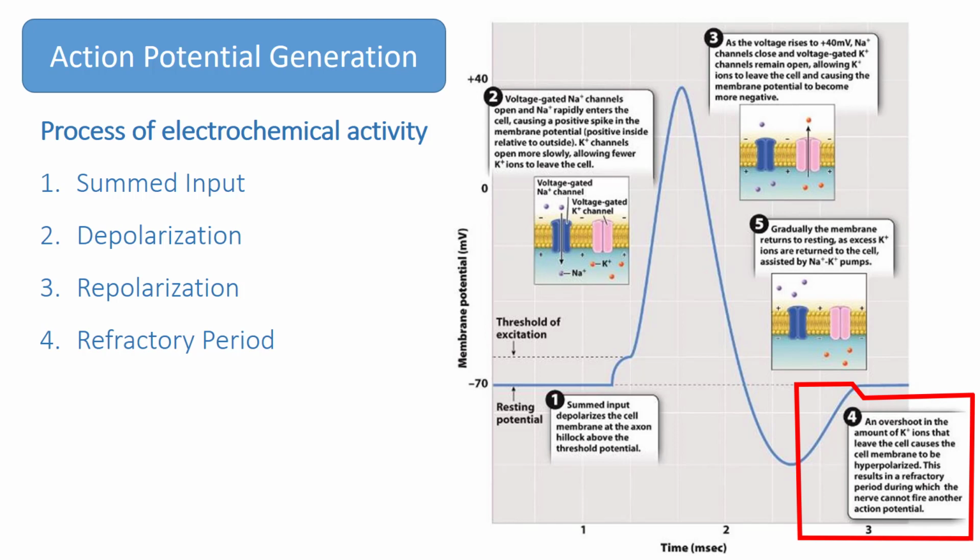The voltage returns to the resting potential after another few milliseconds as potassium ion channels close and restore the resting concentration of sodium and potassium ions on either side of the cell membrane. The period during which the inner membrane voltage falls below and then returns to the resting potential is called the refractory period. During this time, a neuron cannot fire a second action potential.